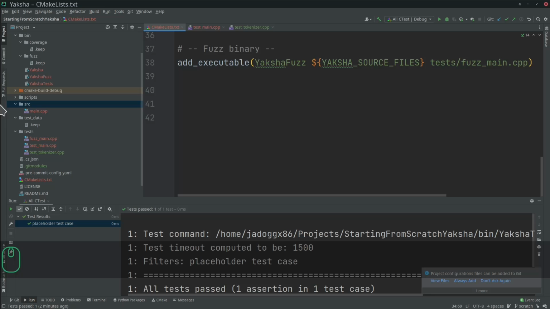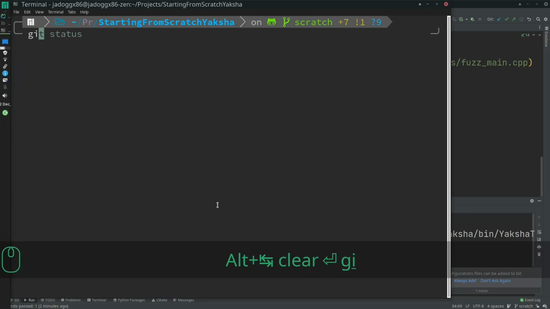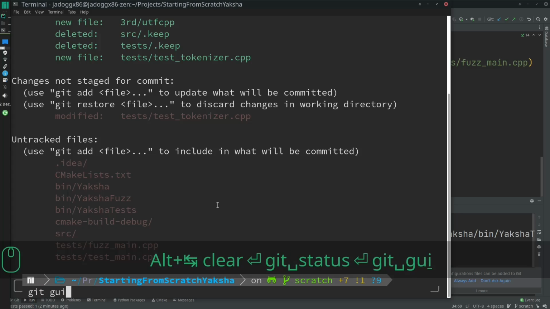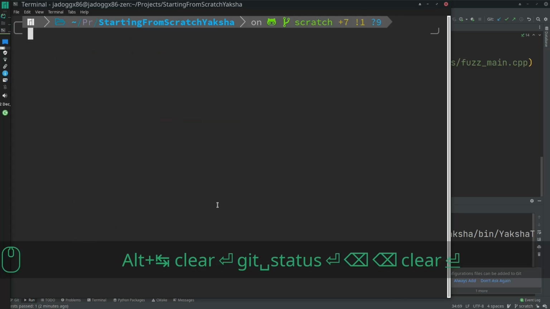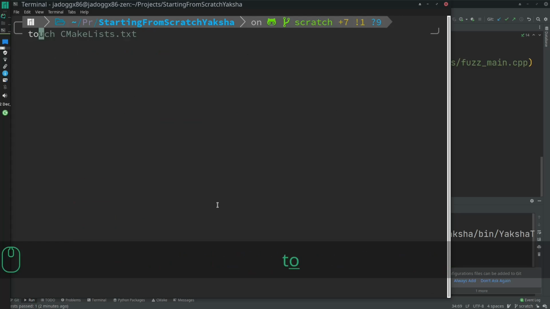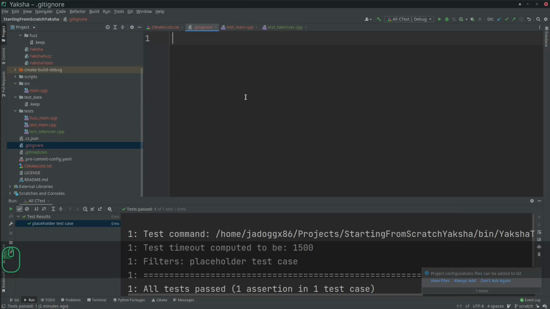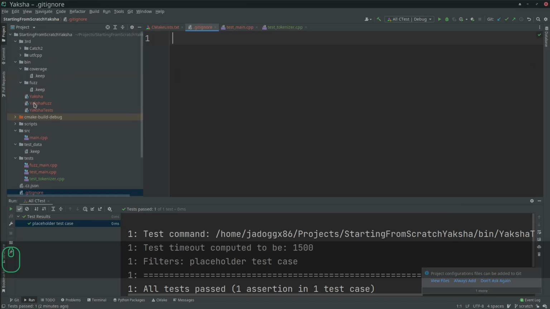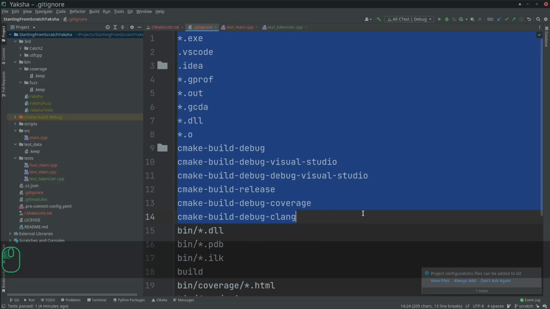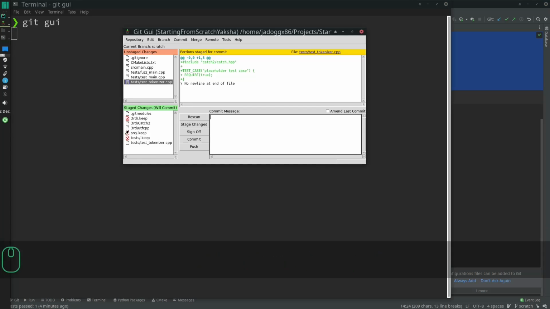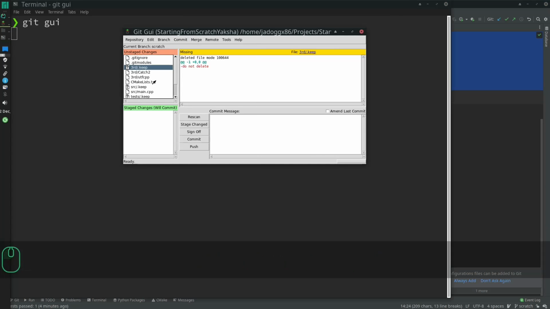So we are now coming to the end of the video. What I'm gonna do is simply push this stuff to Git. By Git, I mean the GitHub repo, which everybody has access to, which is a public repo. I'm gonna create a git ignore. I'm not gonna show you how I created that, just go and refer to it, it's just a standard git ignore.